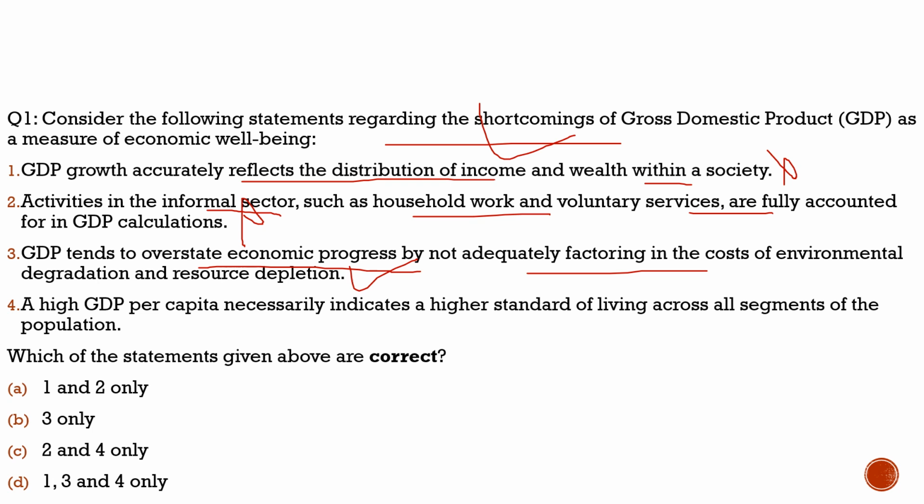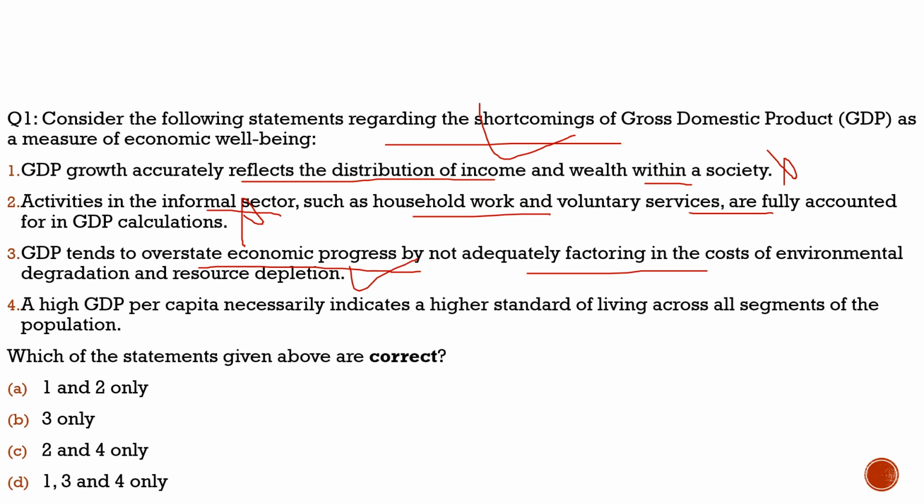100% correct. GDP is about the exaggeration of the numbers. If we have any coal company, how much it is degrading the environment won't be mentioned by the GDP, but it will show us how much revenue it has generated. So the third statement is exactly the correct answer for this question.